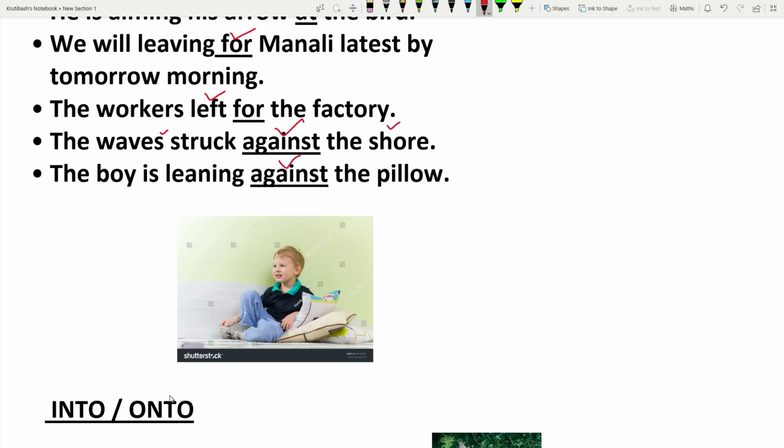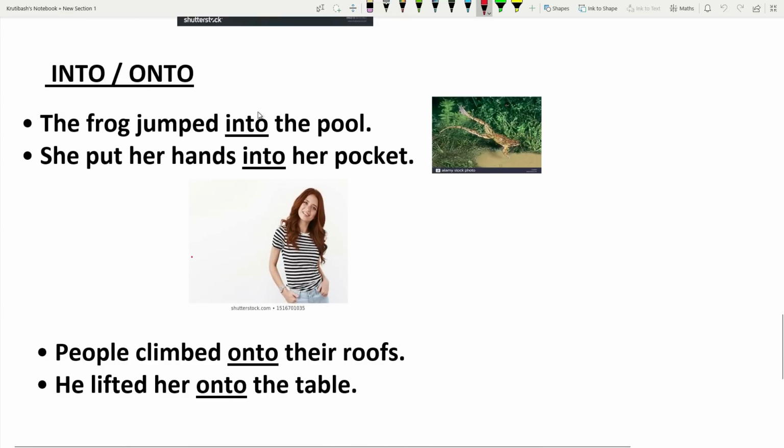Then prepositions into and onto. Into shows interior, onto shows higher level, higher surface. The frog jumped into the pool. That shows interior to the pool. She put her hands into her pocket.